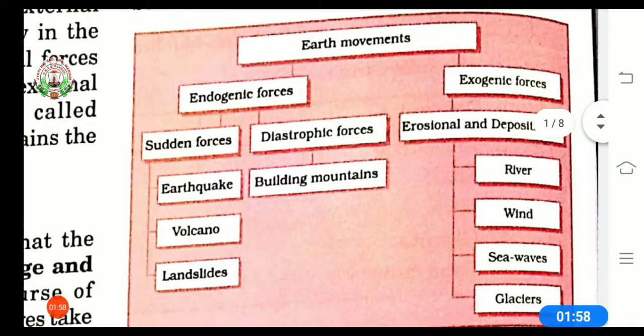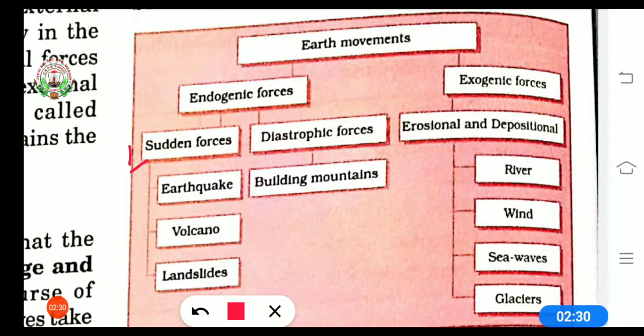First is endogenic forces, or you can say internal forces. Second is exogenic forces, means external forces. In endogenic forces we have two kinds of forces. First is sudden force, which means the forces that are the result of long period preparation deep within the earth.